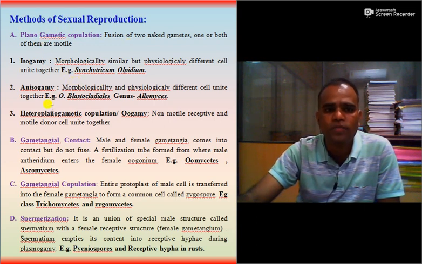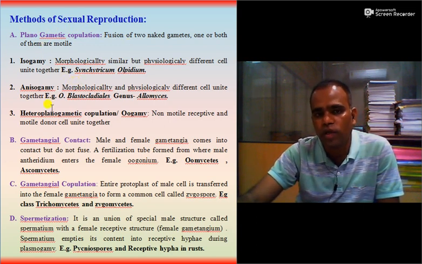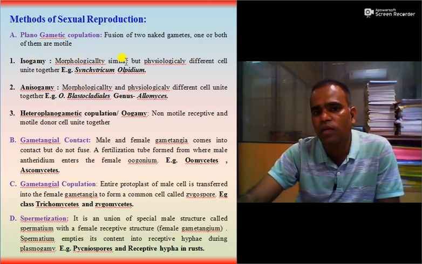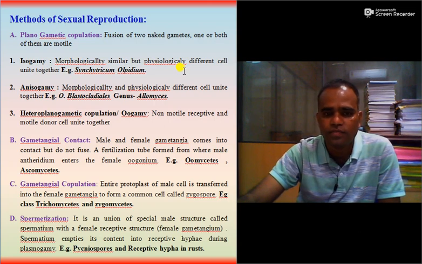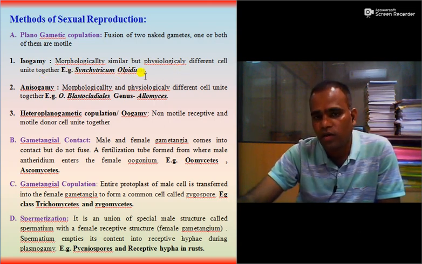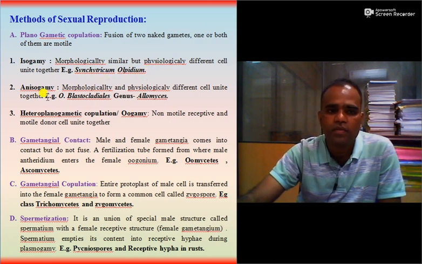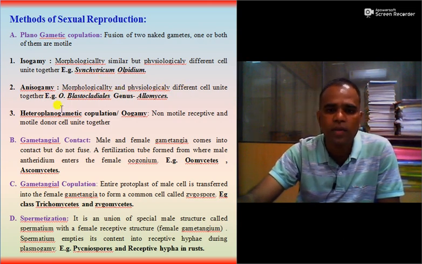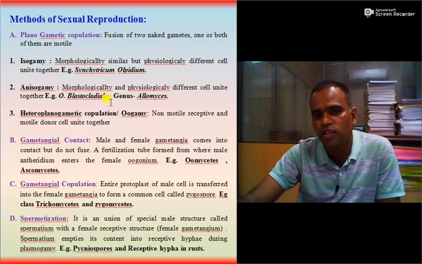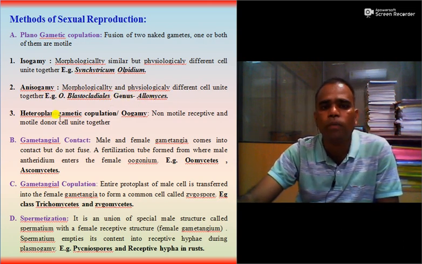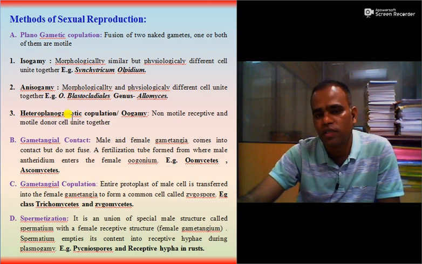So there are two types of planogametic copulation. One is isogamy, where morphologically similar but physiologically different cells unite together. Example, syncytium and Olpidium. Anisogamy, where morphologically and physiologically different cells unite together. Example is Olpidium, Blastocladius, Allomyces.